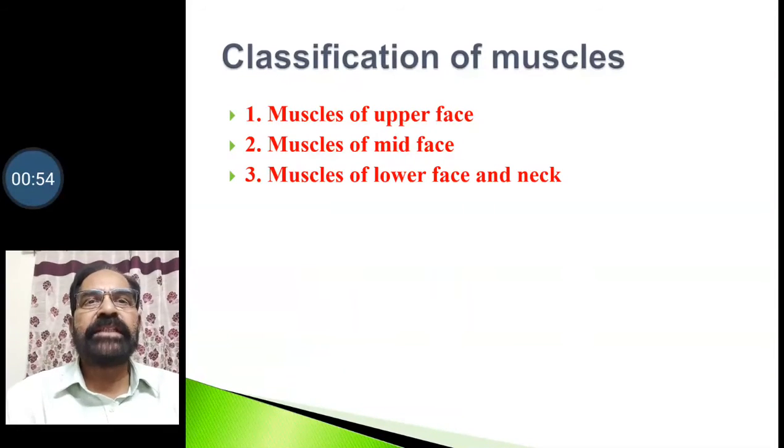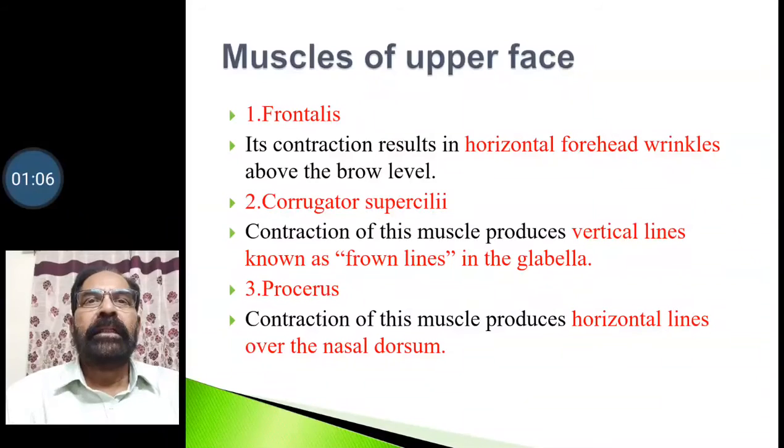Coming to classification, the muscles of the face can be classified into the muscles of the upper face, the muscles of the mid face, and the muscles of the lower face and neck. Coming to muscles of the upper face, we have one muscle called frontalis. Its contraction results in horizontal forehead wrinkles above the brow level.